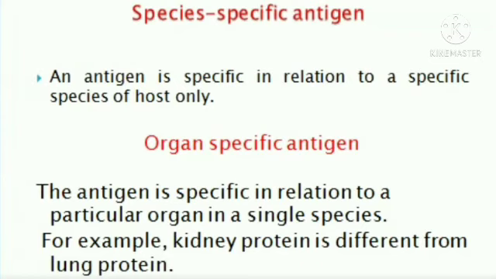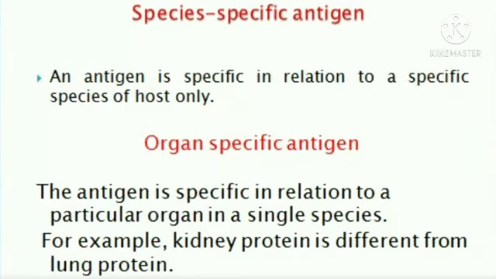I mean to say, if a particular antigen is present in bovine, it will be present only in bovine. That's why it is a species specific antigen. It will be present in only one species.